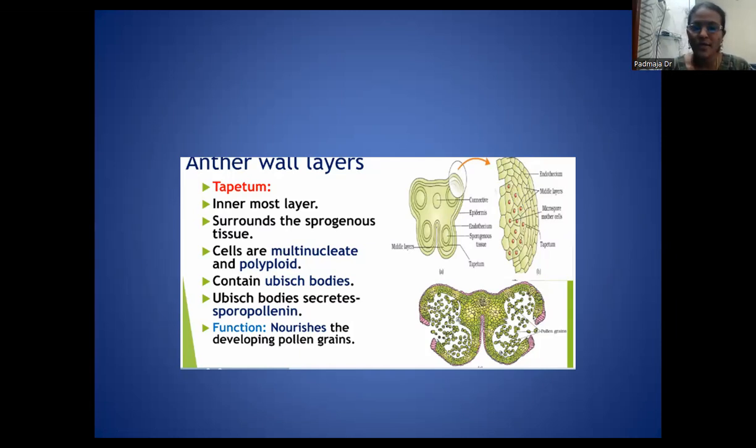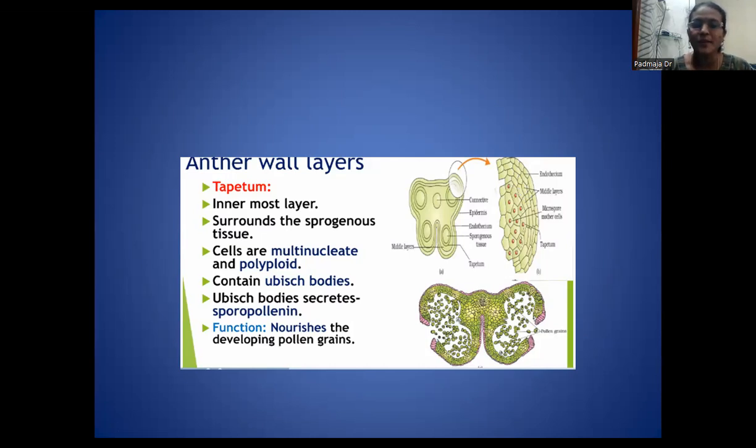So if we see the transverse section of the anther, these are the types of layers we are seeing. It is the outermost layer, the epidermis. Below this epidermis are elongated cells known as the endothecium. These consist of radial fibers also. Below this endothecium, a one or two layered middle layer will be present, and below that a nutritive layer that is known as the tapetum.